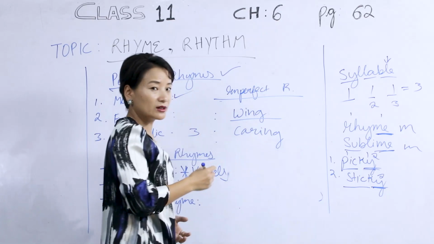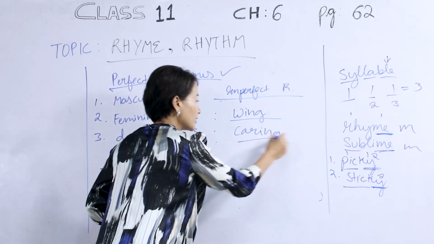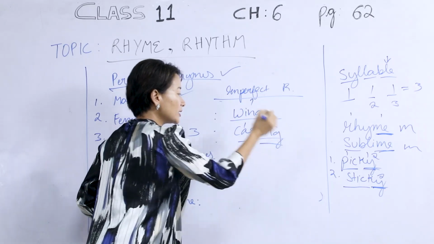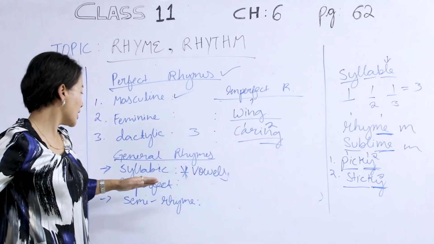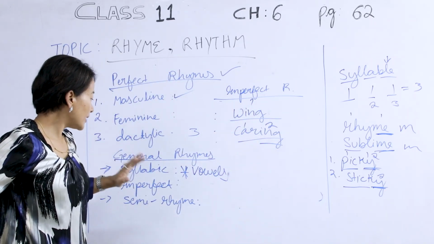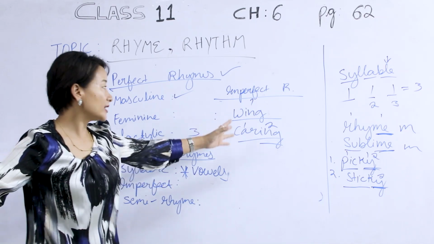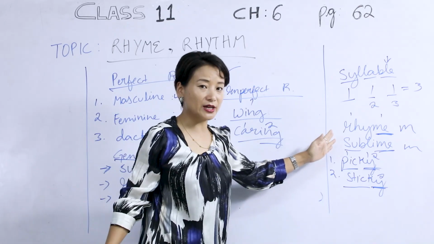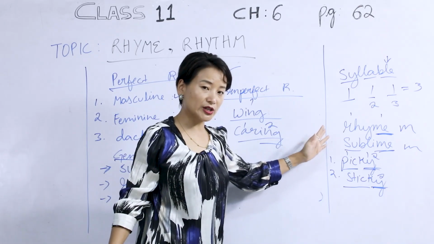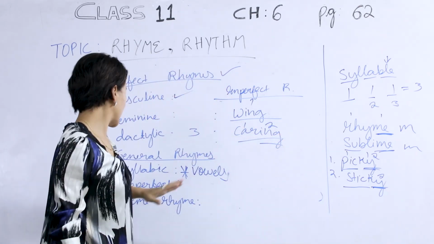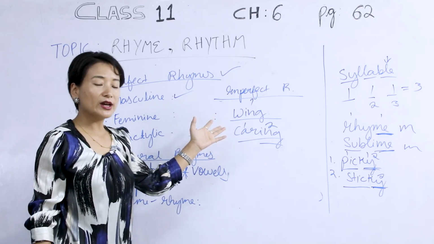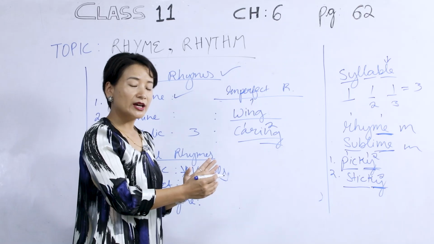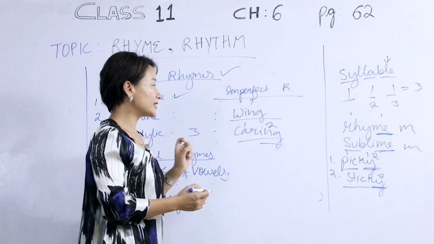So when we say wing, we are stressing, carrying. Here, again, one syllable, two syllables. So in this case, the difference with the imperfect rhyme is that the syllables are not equal. Remember, taking the example of rhyme and sublime, we have two syllables which are equal, but in the case of imperfect rhyme, we are simply ending the last part of the sentence with one syllable that is rhyming.